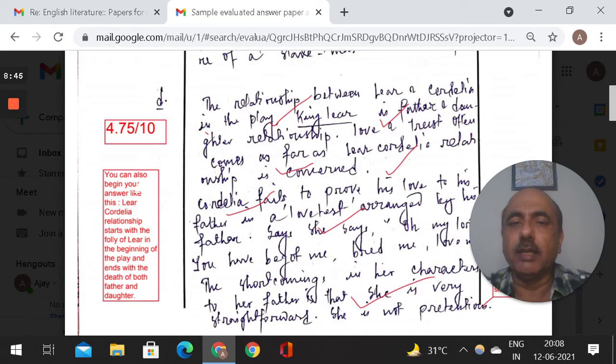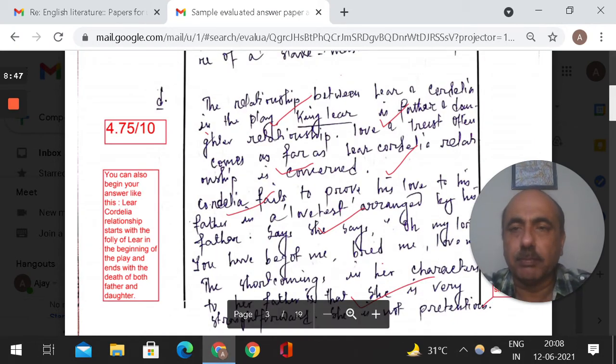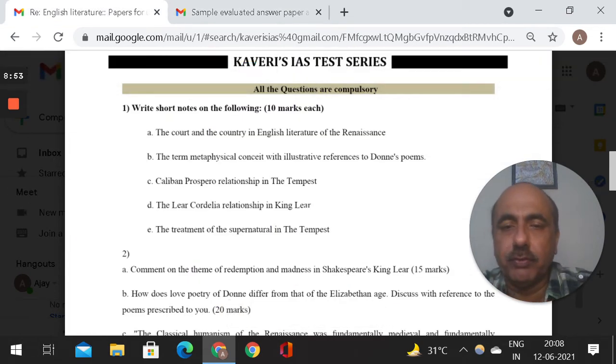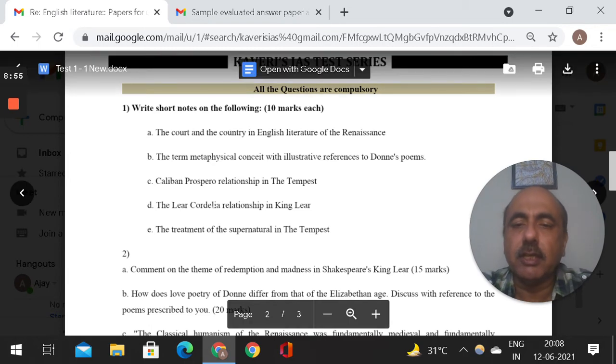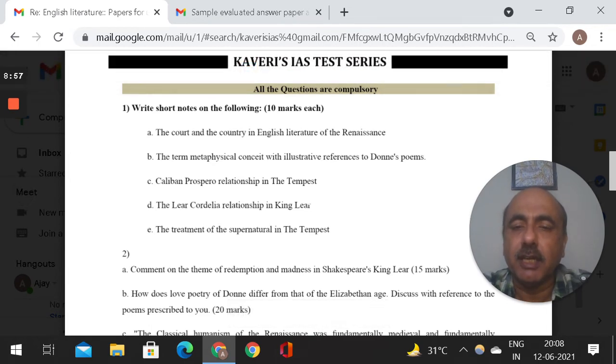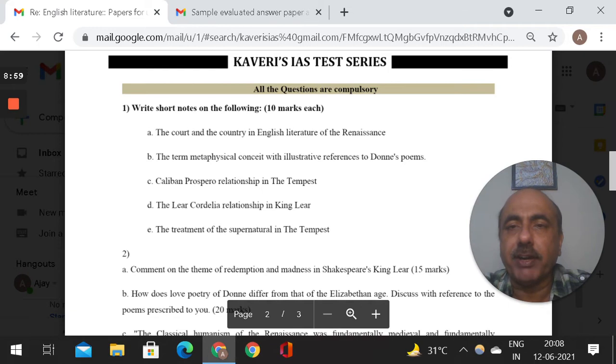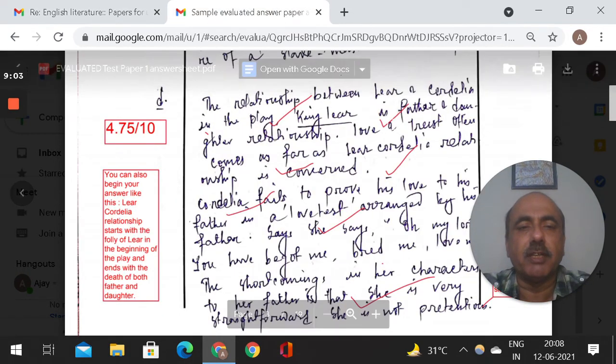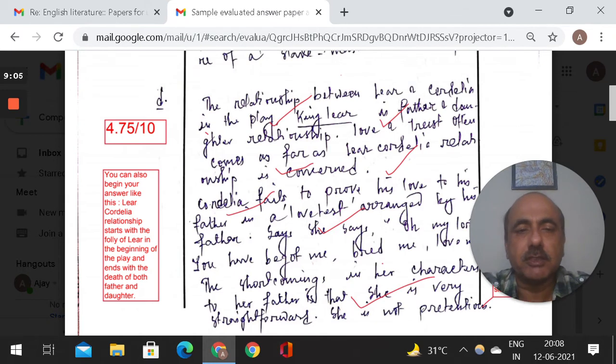Now again, the third question. Again, I go back to the question paper that I sent to him. The Lear-Cordelia relationship in King Lear. Now this is the other play. All know we have 2 plays of Shakespeare. So this is the Lear-Cordelia relationship in King Lear. Now what is the answer that my friend has written? You sent me this paper. Now he says the relationship between Lear-Cordelia in the play King Lear is father and daughter relationship. Now this is his answer.